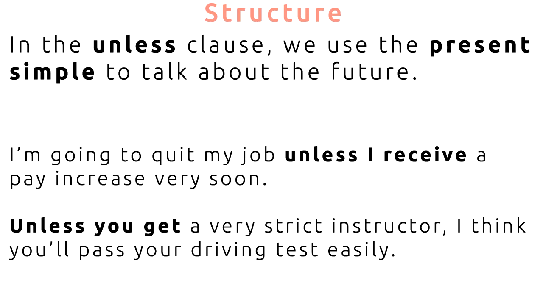Similarly, in the second sentence, unless you get a very strict instructor, I think you'll pass your driving test easily. So again, in the first clause, the unless clause, we have the present simple, unless you get. Again, this is expressing a future meaning. The second clause is using will.